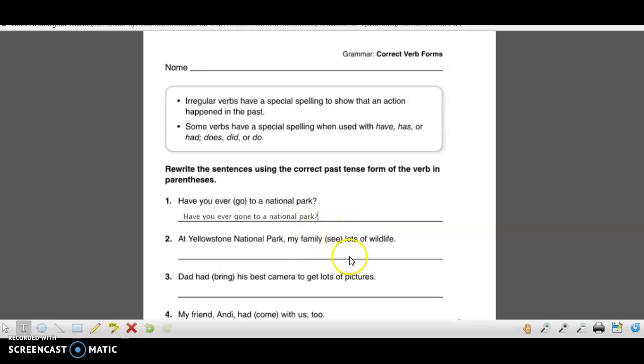All right, for the next sentence, we have the verb see. Okay, we need to make it past tense using our irregular form of the verb. So I want you to go ahead, pause the tape, rewrite that sentence in your notebook, replacing see with the correct past tense form of the verb.